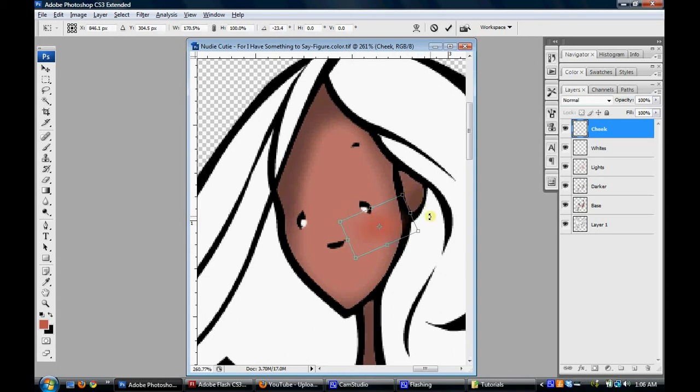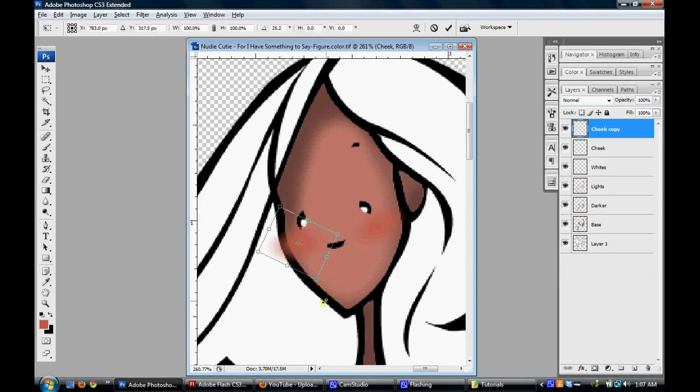I'm going to hold the Alt key down on my keyboard, the Alt key is next to your spacebar. I'm going to click and I'm going to drag, and that's going to exactly duplicate that cheek. See how it's created a new layer in your layers box? I'm going to click Control T as in Tom again. It'll give you my transforming tool, and I'll realign it. It's already the same exact size, but I want it to go in a different direction. So I'm just going to twist. I'm going to click Enter.